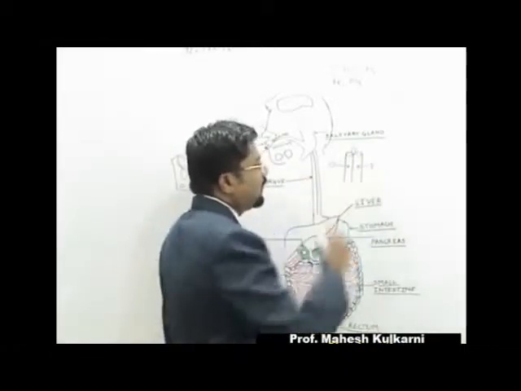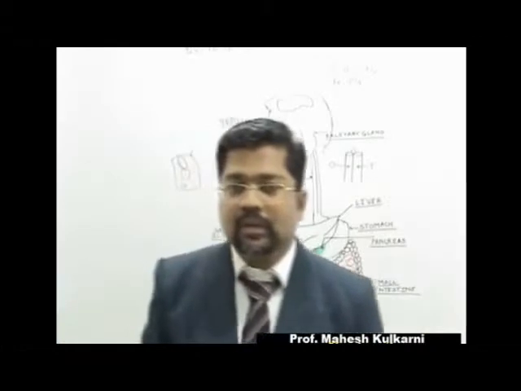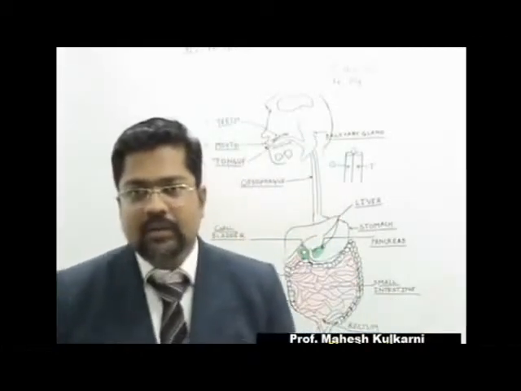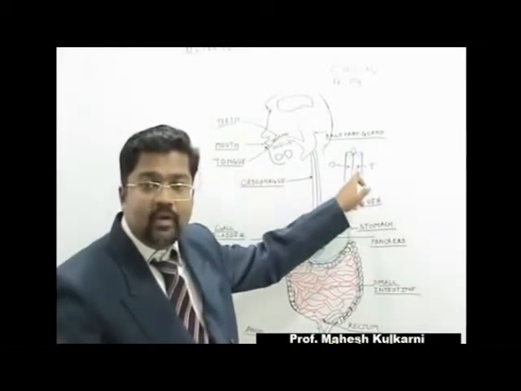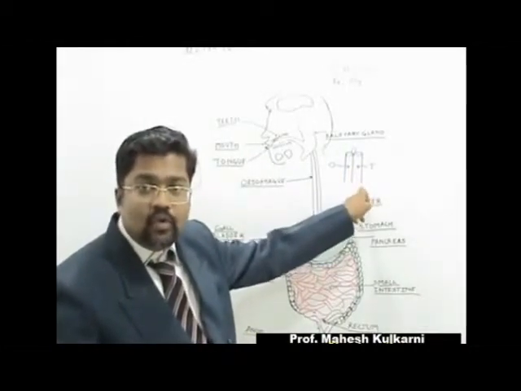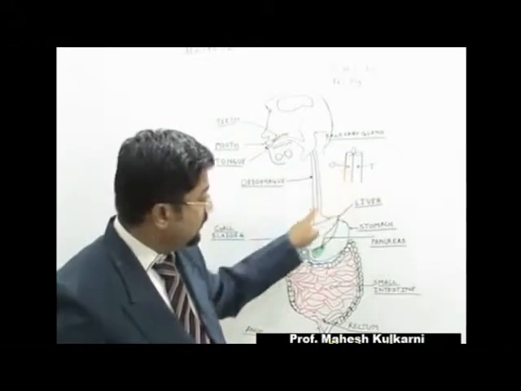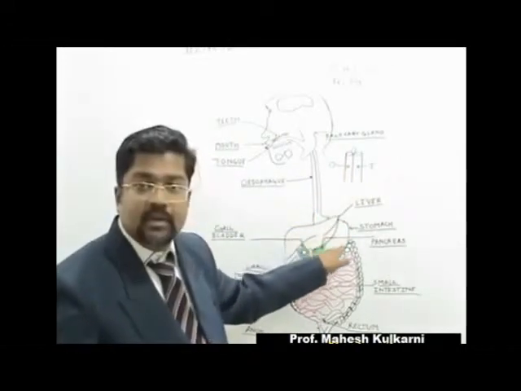Another tube, in the respiratory system, is called the trachea. This is carrying gas. The trachea is there to carry gas. This will go to the lungs, whereas this will go to the stomach.